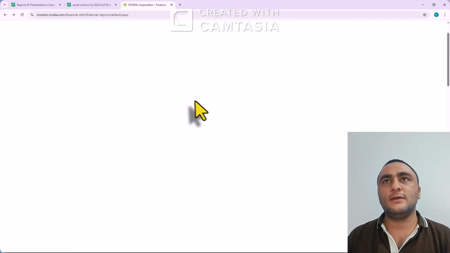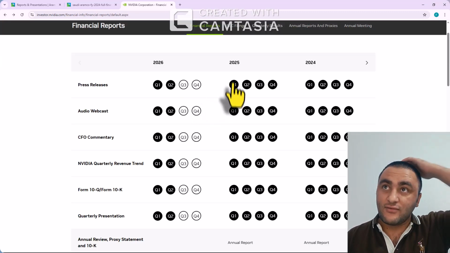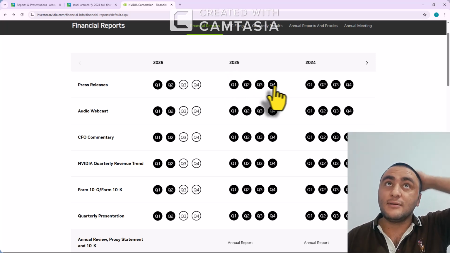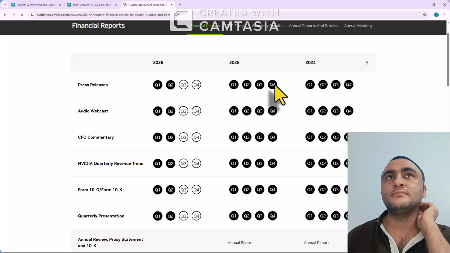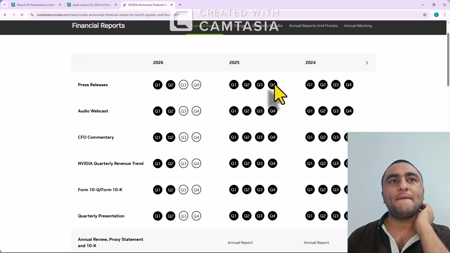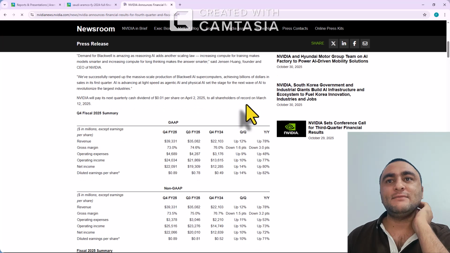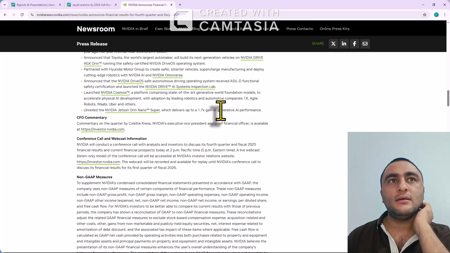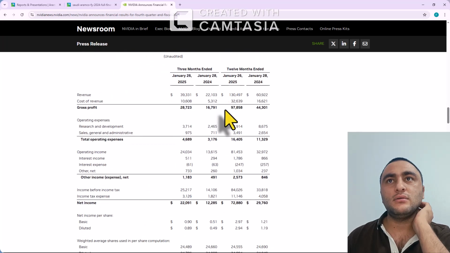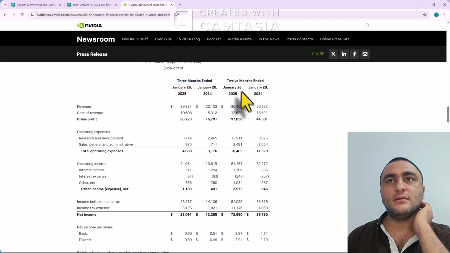If we look at 2025 quarter 4, you can see here revenue increased, but not like that. Wow, this is heavy. You can see so much revenue increased.